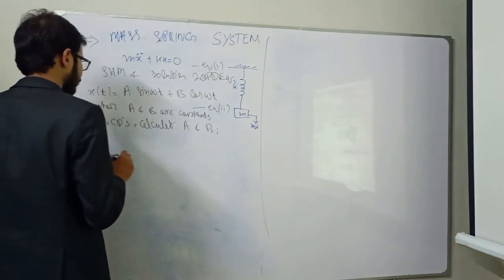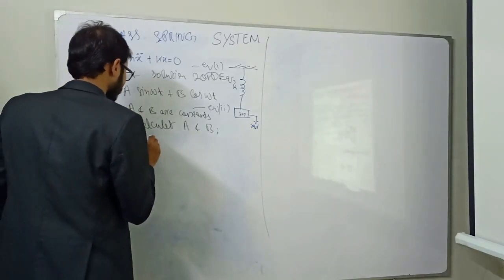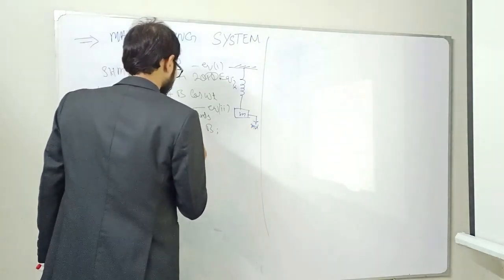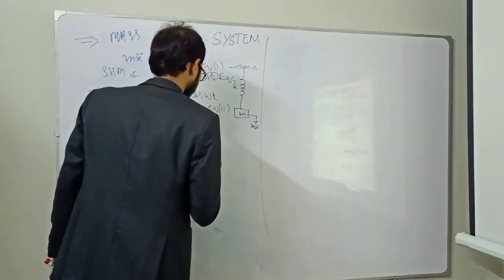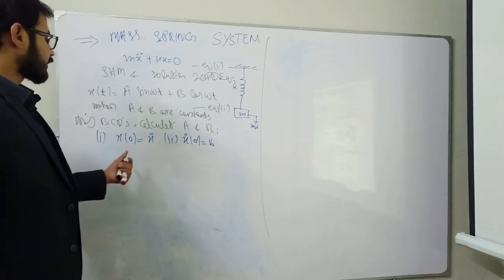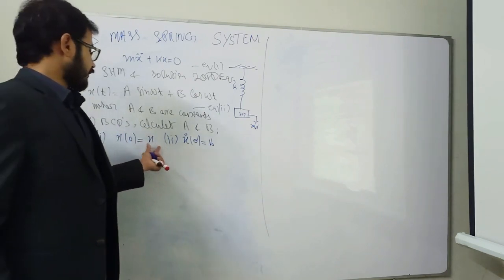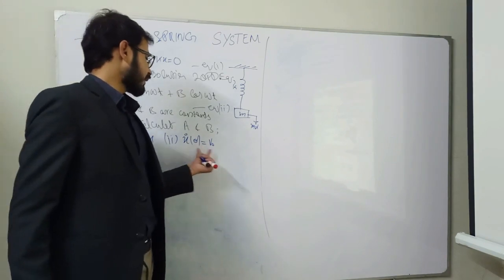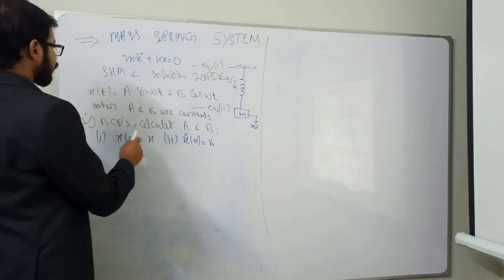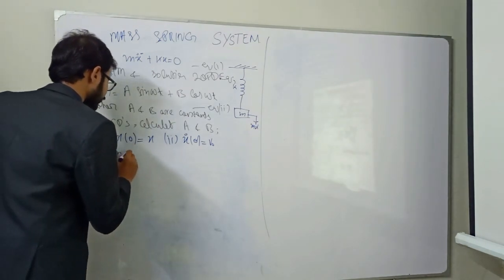The first boundary condition is x of 0 is equal to x naught, and the second boundary condition is x dot of 0 is equal to v naught. This is displacement and this is velocity. So at time t is equal to 0, consider initial displacement as x naught, and at time t is equal to 0, consider initial velocity as v naught. We will put these boundary conditions one by one in equation 2.